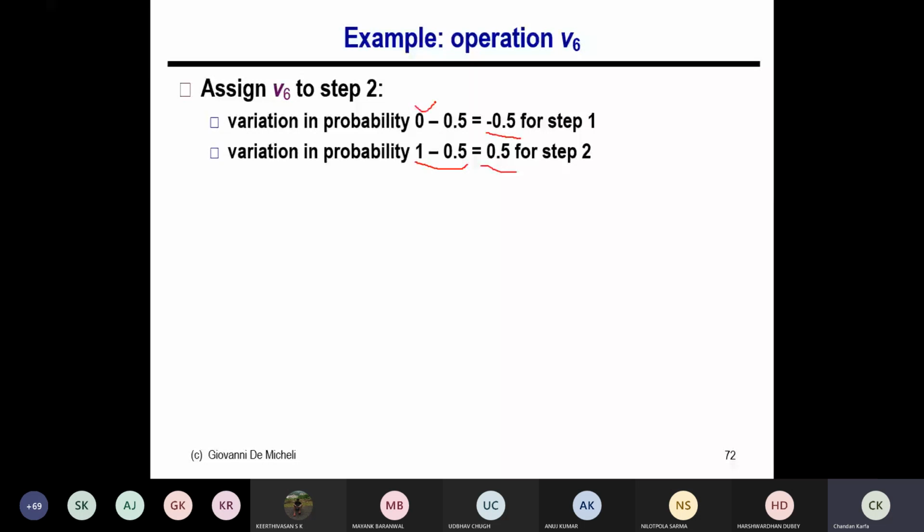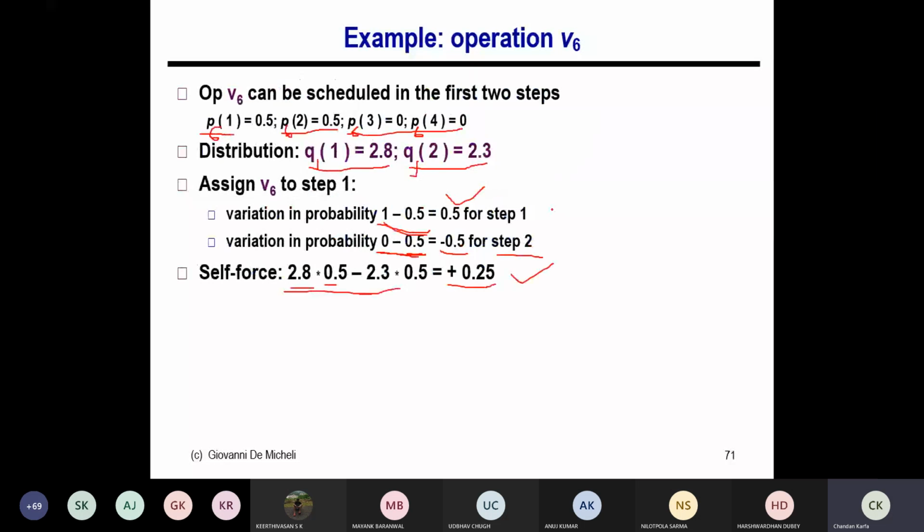Then I can calculate the self force again: minus 2.8 into 0.5, and this is the self force in timestamp 2. So it comes to minus 2.5. Earlier it was plus 2.5, now it is minus 2.5.